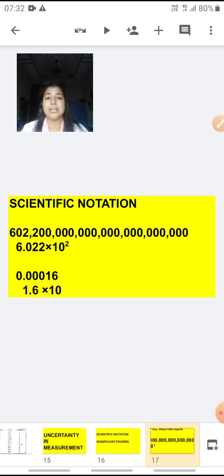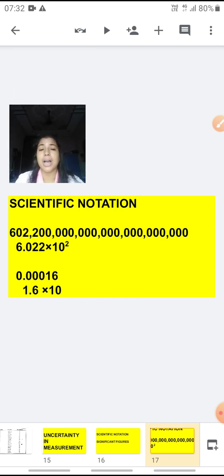Now see how to write the number in scientific notation. You all can see on the screen, I have written a number 602200, and see many zeros are there till the end. You can see 20 zeros are there after 4 non-zero digits. Now we cannot write always like this, it doesn't look good also. So instead we write the numbers in scientific notation.